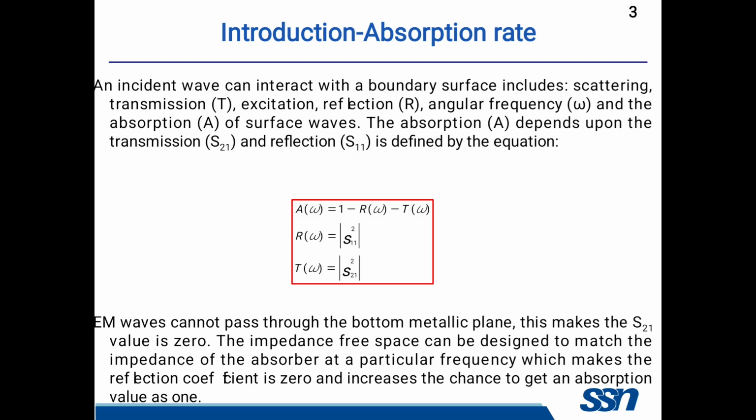The electromagnetic waves cannot pass through the bottom metallic plane because the copper blocks all the incident electromagnetic waves, so the S21 value, the transmission, is automatically 0. Our aim is to make the reflection value 0, thereby increasing the chance to get the absorption value as 1.